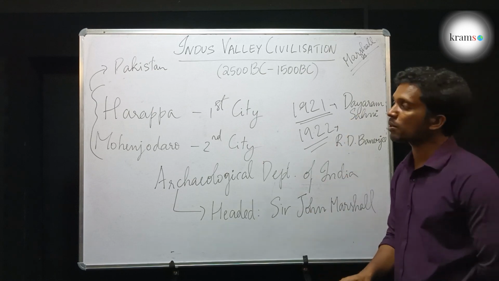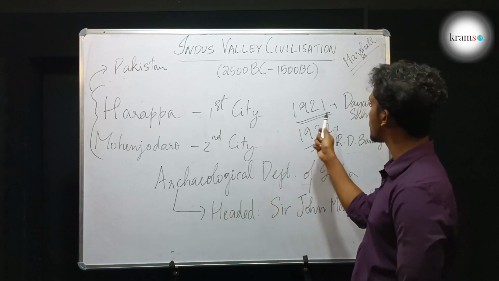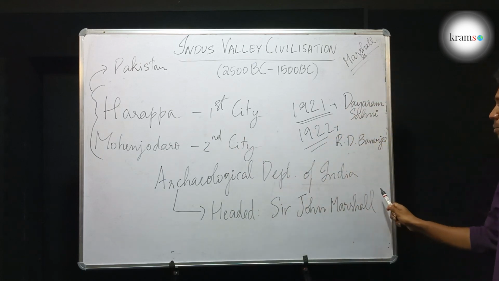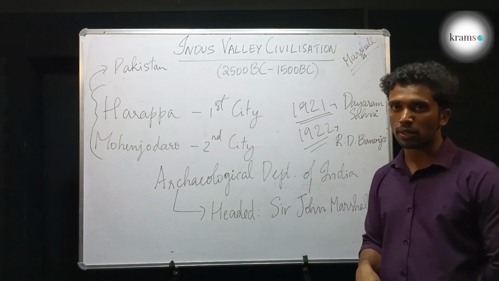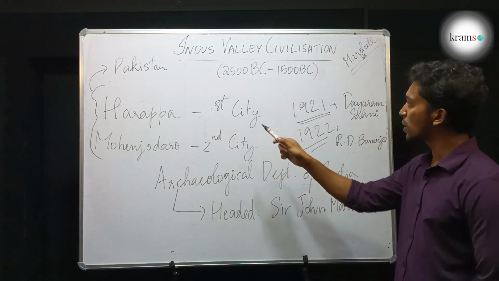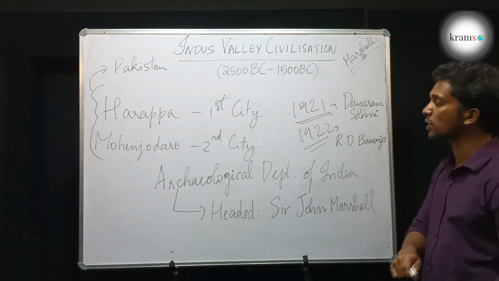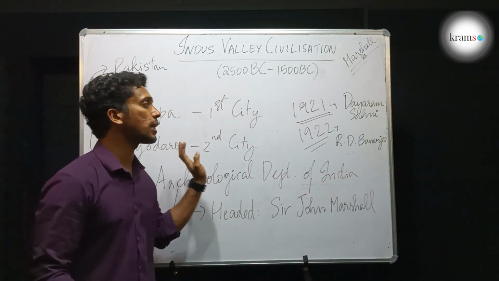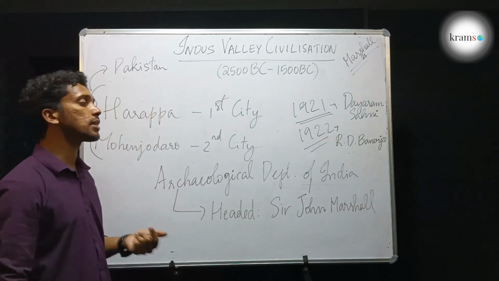If there is a question like who identified or who excavated Harappa, and this answer is not there in the options, and Sir John Marshall is there in the options, then this is your answer, because these people worked under Sir John Marshall to identify these places. Actually, this excavation was completed by Dayaram Sahini, but he was working under Sir John Marshall, so he also gets a credit for it. Likewise, Mohenjo-daro was identified by Dr. R.D. Banerjee, and he was also working under Sir John Marshall.